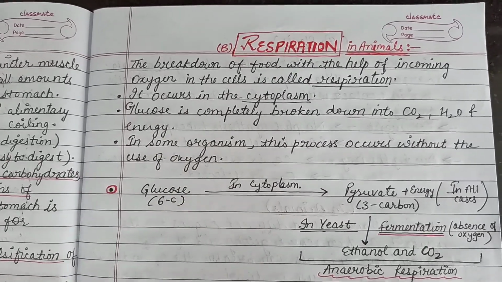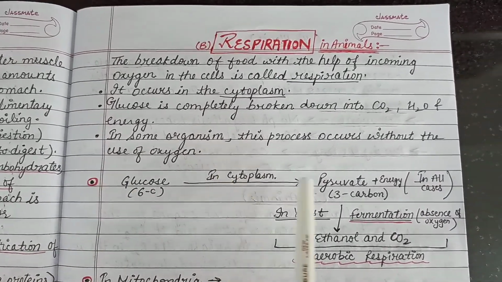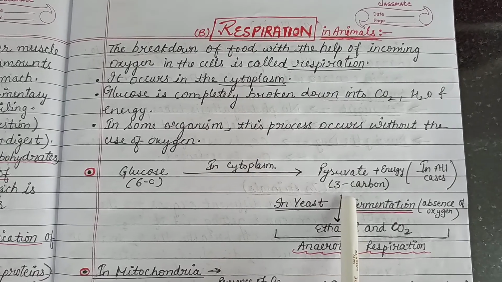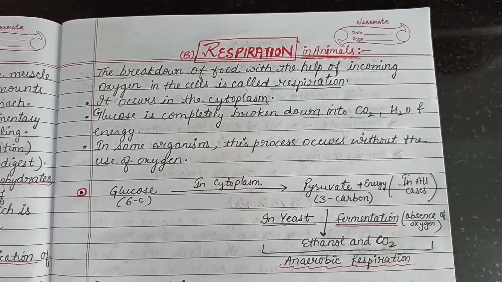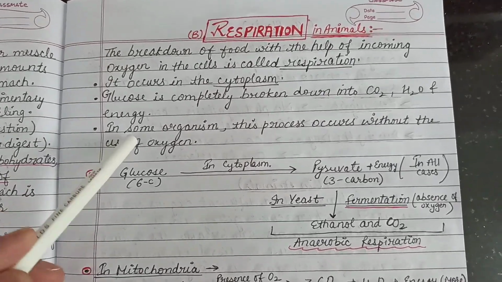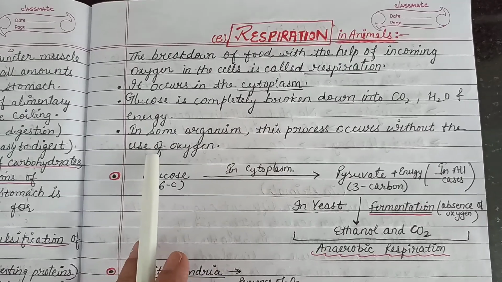In all cases, glucose, which is a 6-carbon compound, is broken down into pyruvate, which is a 3-carbon compound. It releases energy in the cytoplasm of the cell, right? But in some cases, the process of respiration occurs without the use of oxygen.